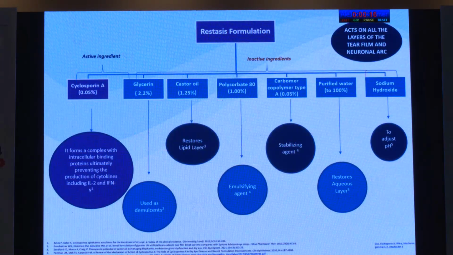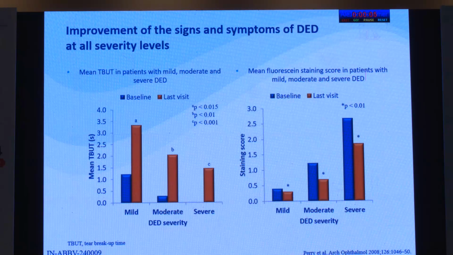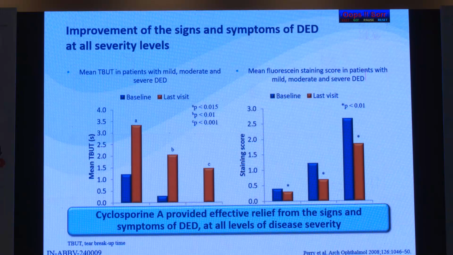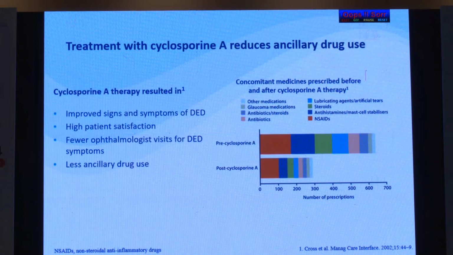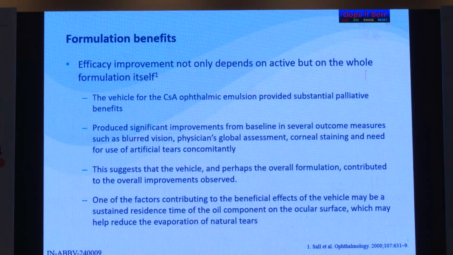There are various formulations in the market, such as Restasis. We have seen improvement of signs and symptoms of disease at all severity levels, and this has also been proven in the literature.